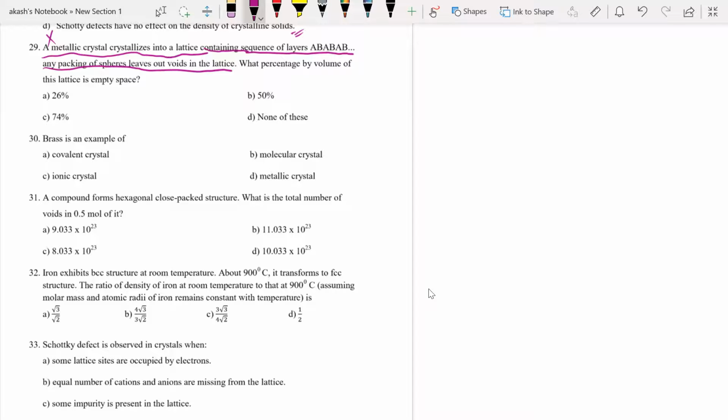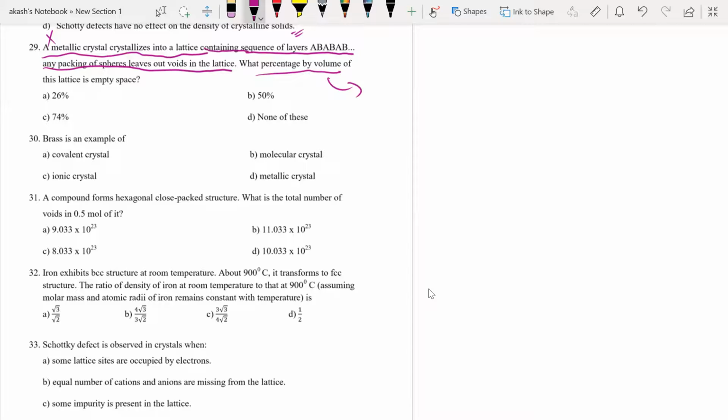Any packing of spheres leaves out voids in the lattice. What percentage of volume of this lattice is empty space? I really don't understand this question. What do they want?